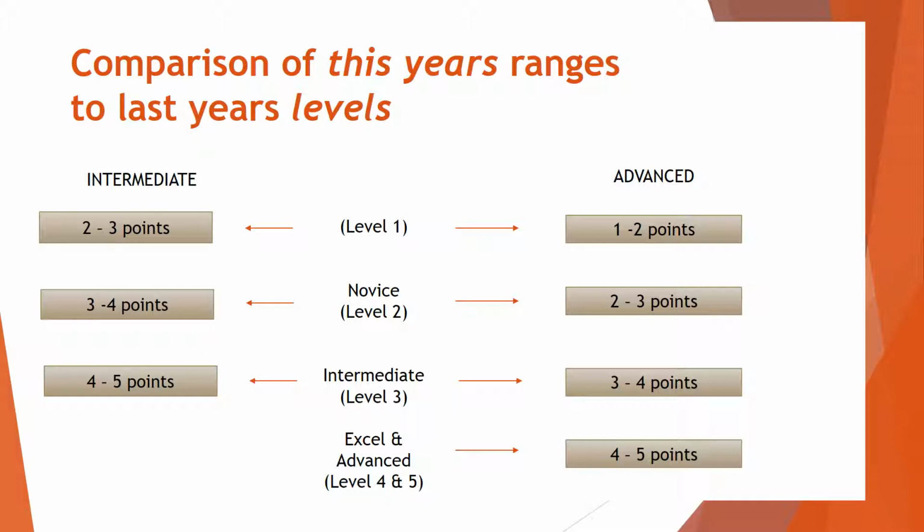For advanced divisions, Excel and Advanced skills were merged into the same group. Teams that are performing Excel or level 4 skills will score in the 4 to 4.5 range, and teams that are performing Advanced level 5 skills will score in the 4.5 to 5 range.